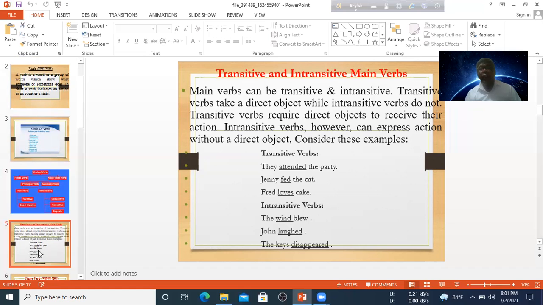Next sentence, Fred loves cake. There is the object cake, so this verb, loves, is a transitive verb. And an intransitive verb: they would blew. There is no object at the ending of the sentence, so this is an intransitive verb. And John laughed. There is no object at the ending of the sentence, so this verb is intransitive. The case disappeared. There is no object in this sentence, so this verb will be intransitive.